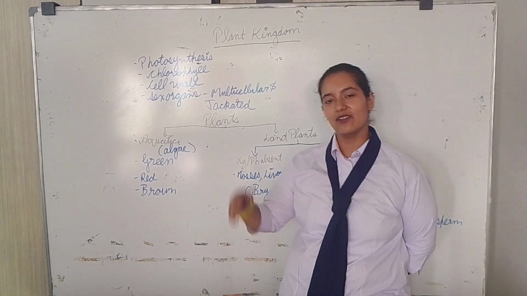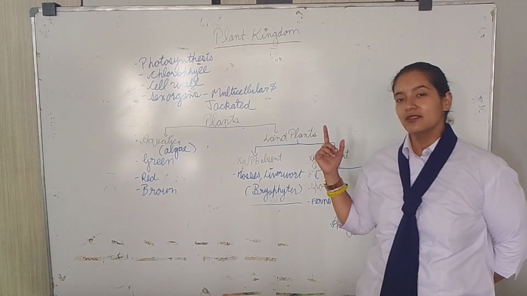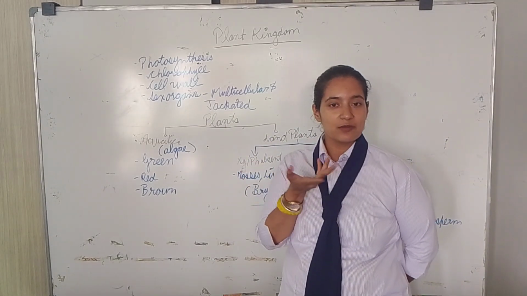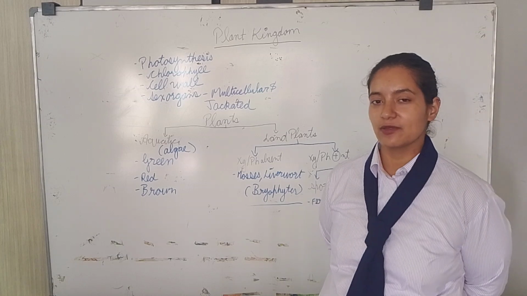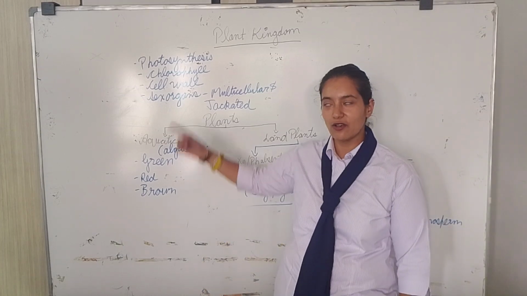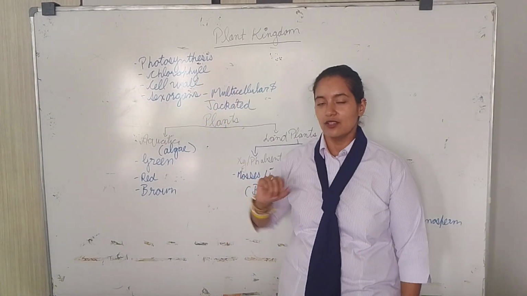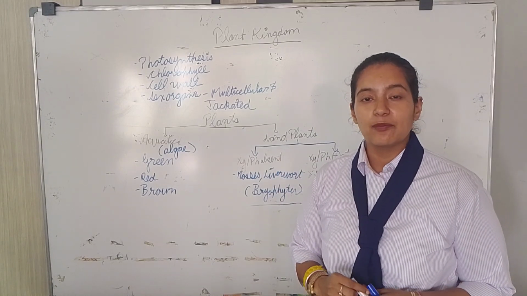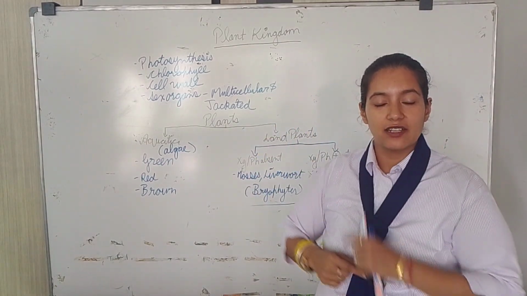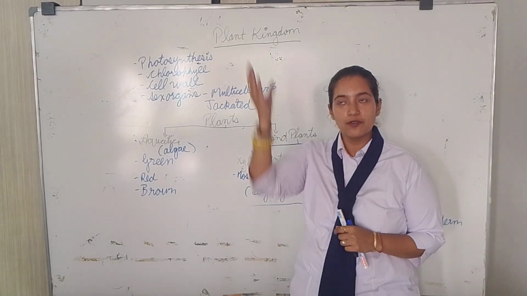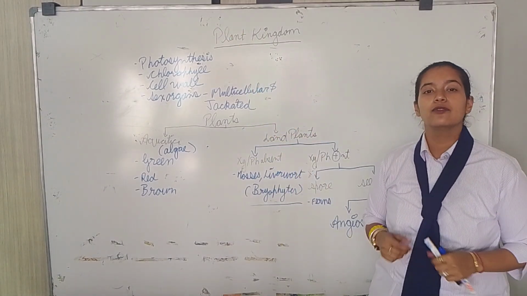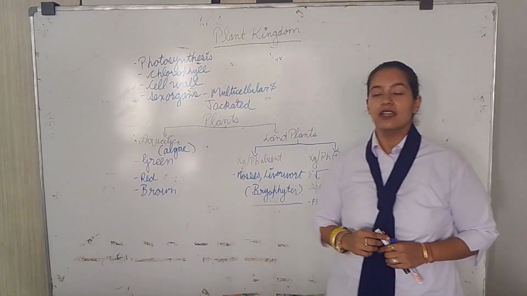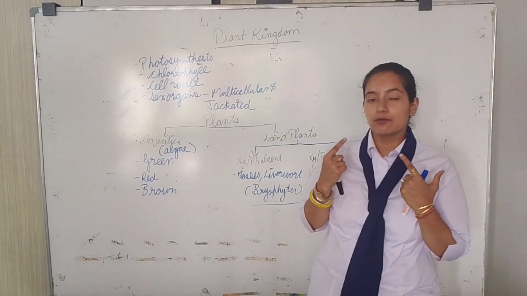So let's have a look. These are the general characteristics of the plant. Plant अपना खाना कैसे बनाते हैं? Plants अपना खाना बनाते हैं by the process of photosynthesis. Now what is photosynthesis? The green plants in the presence of sunlight prepare their food. That is known as photosynthesis. And they are having the pigment.